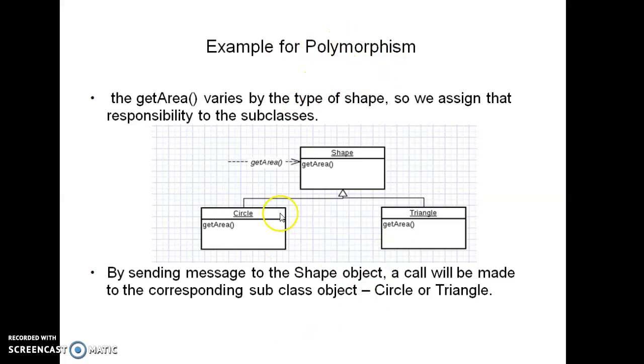So the elements have some related functionality but vary in some syntax or in type. This getArea is of the circle type and this getArea is of the triangle type. So polymorphism is totally responsible for identifying and managing the variation of the elements which are related by some common functionality. Circle and triangle have a common functionality because they are both shapes.